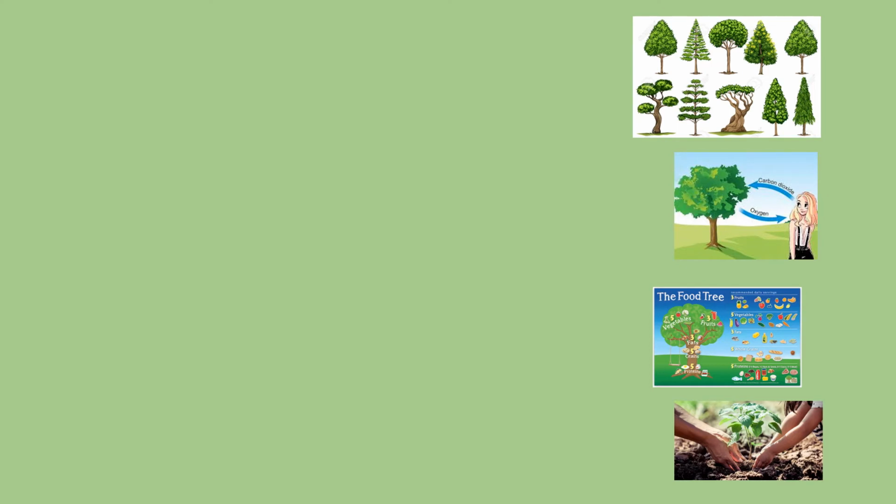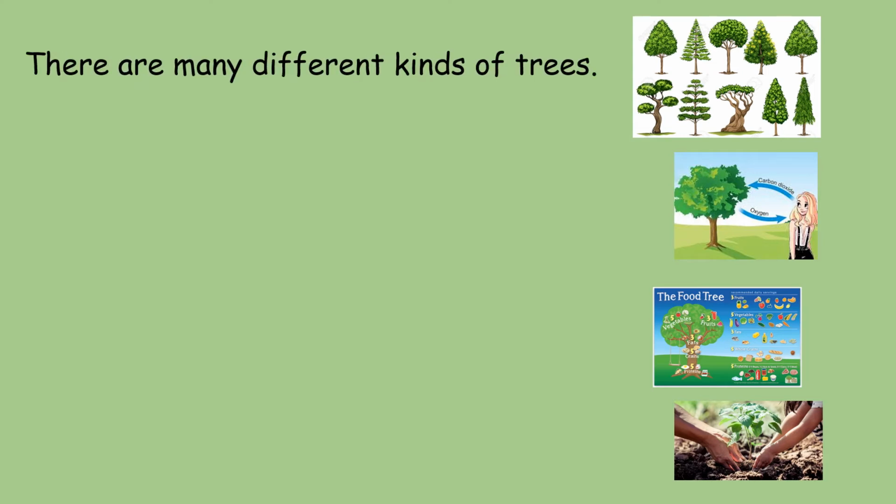Now, if you look at this picture, what is the first thing you will write? There are many different kinds of trees. All the trees are different. Even if you look at a rose plant, two rose plants cannot be the same. They are different in every way. Though they may be a rose plant, they are yet different. Just like people. Two people can never be the same. They may look the same, sometimes they have same ways, but yet they are different in many ways. So the first sentence we wrote about trees is, there are many different kinds of trees.